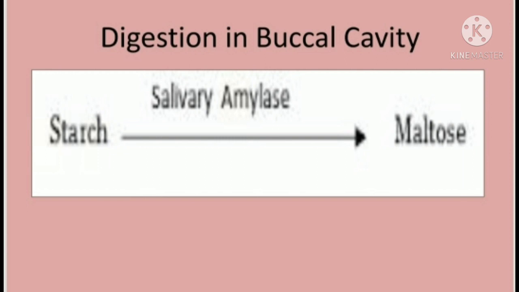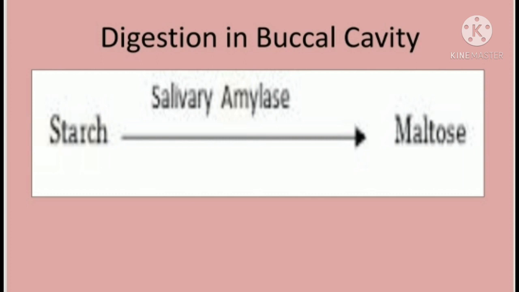Under digestive enzyme, which digestive enzyme is present in the saliva? Salivary amylase. It is the digestive enzyme present in the saliva. And the remaining is 98% water. So I am repeating it once more: human saliva contains 98% water and 2% electrolytes and digestive enzymes, and the digestive enzyme here is salivary amylase.